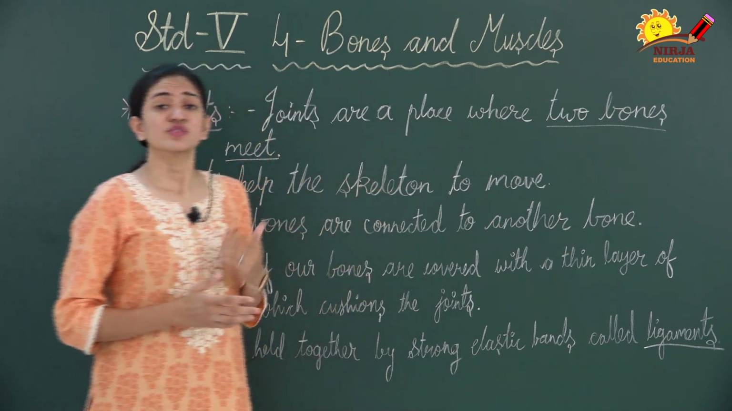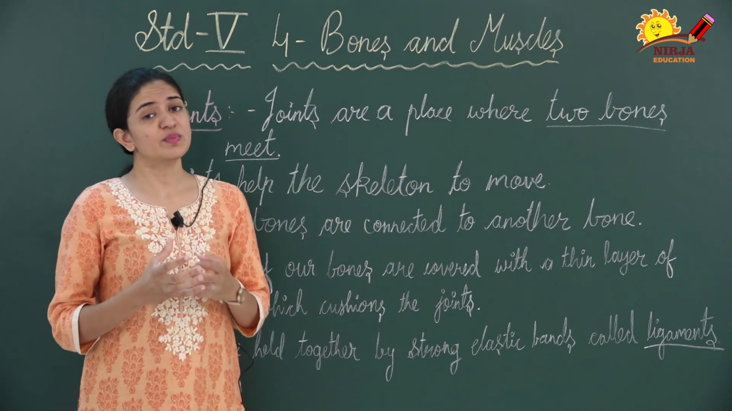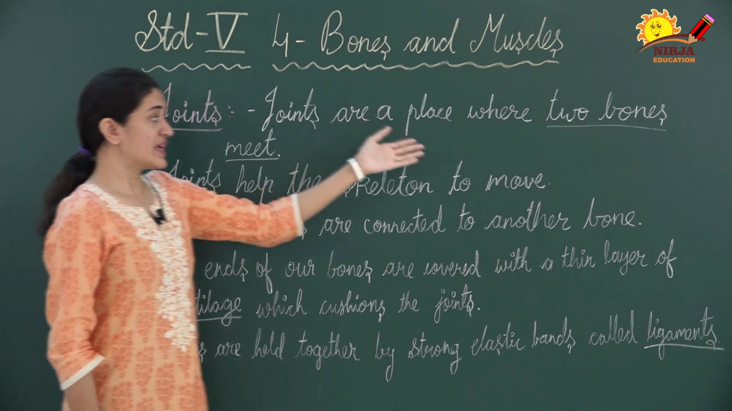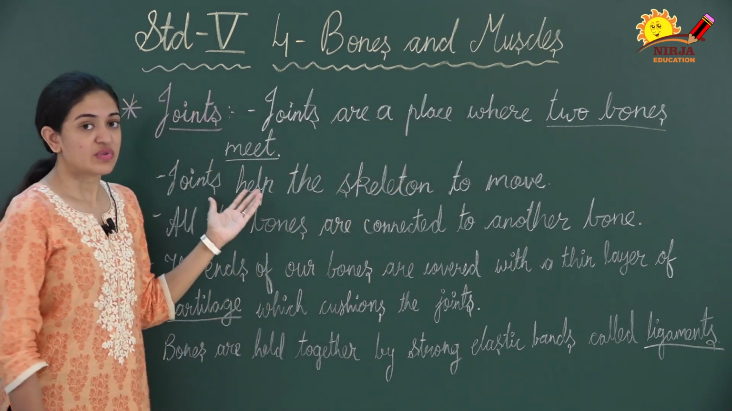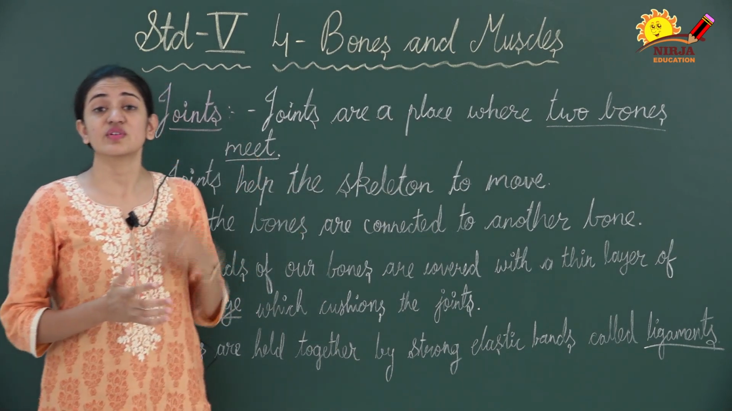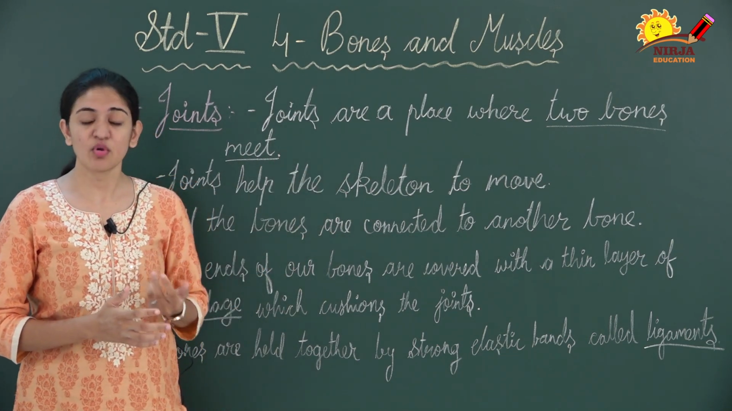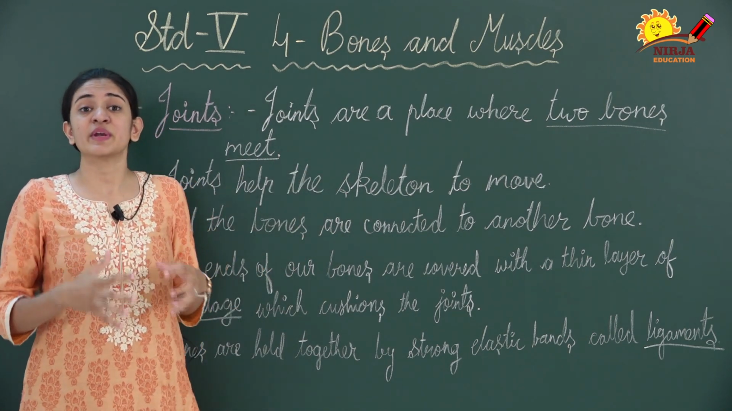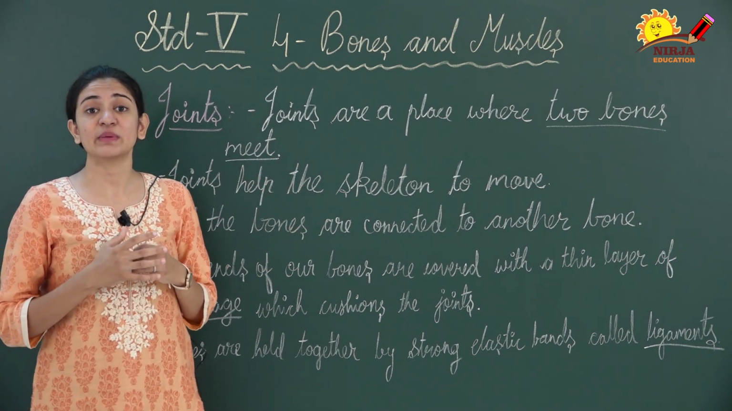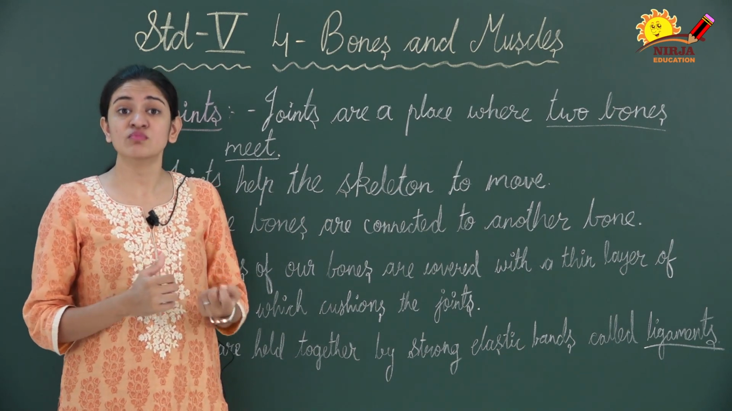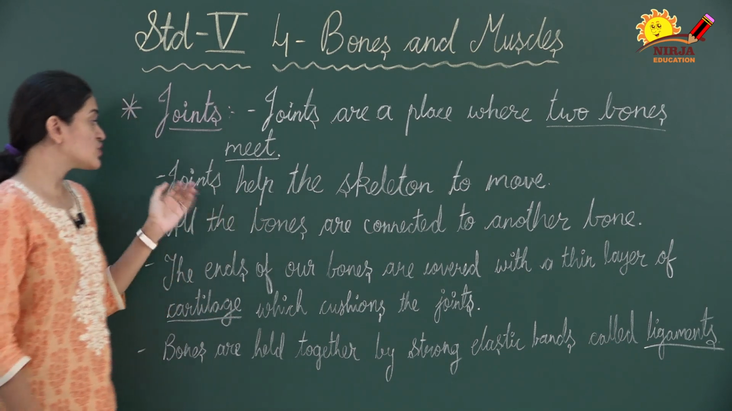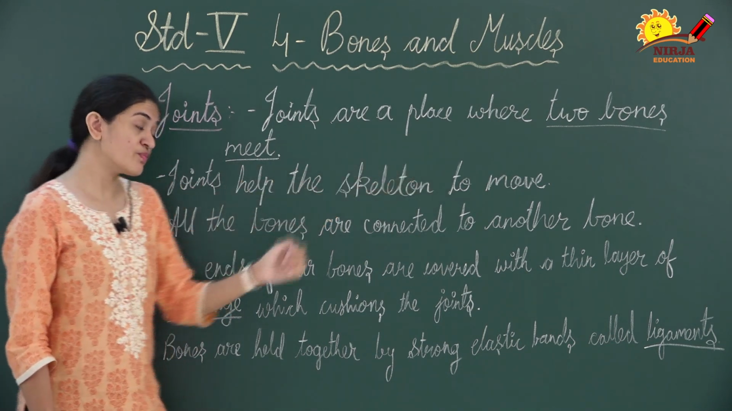So now let's start. Dear children, tell me, what do you mean by joints, right? What are joints? Joints are a place where two bones meet, right? It is the place where two bones meet. So dear children, what if there are no joints in our body? Suppose our body is made up of only one single bone, or there are no joints, then our body will be very much stiff, right? We cannot move. So with the help of joints, we can move easily, right? So joints help the skeleton to move.